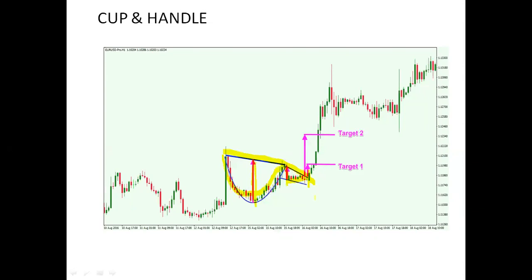So how many days did it take? It took 15 days. Same thing, you have to wait for 15 days to get that target. Right? I suppose I cleared your question.